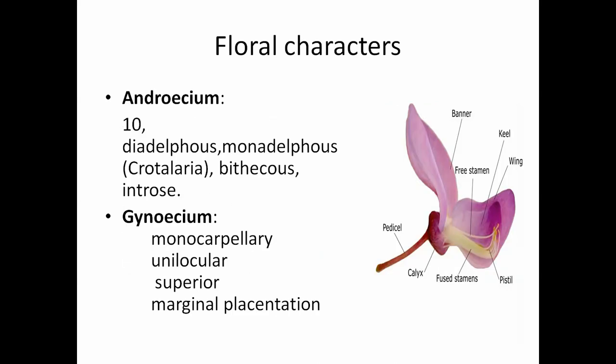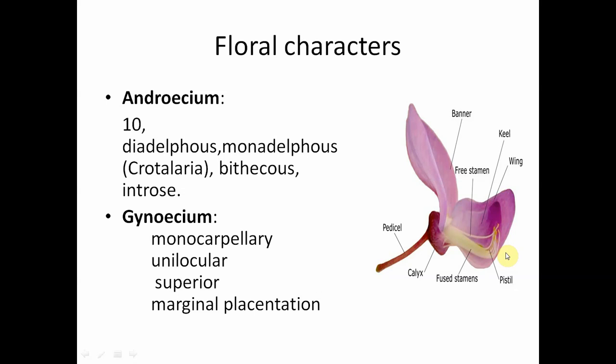In the androecium, we find 10 stamens, but there are 2 types, diadelphous and monadelphous. So here we see out of the 10 stamens, 1 stamen filament is free and the remaining 9 stamen filaments are fused to form a single bundle.